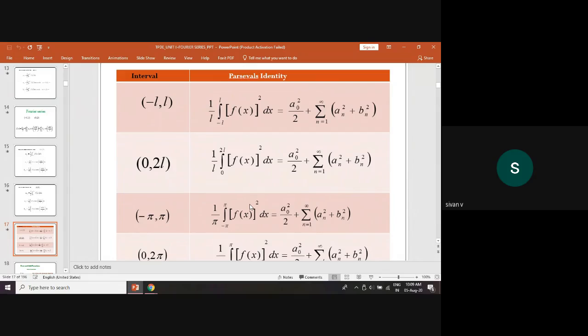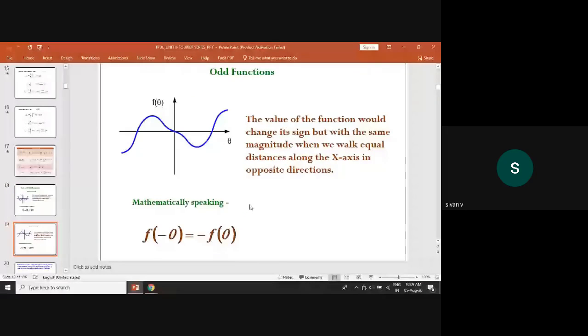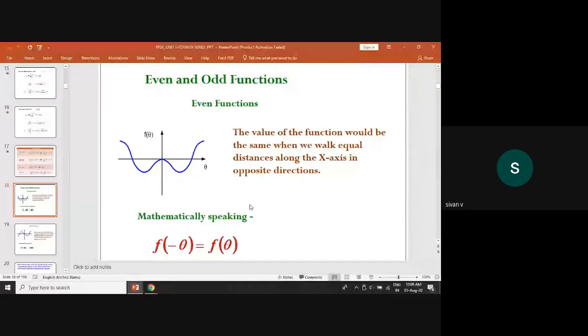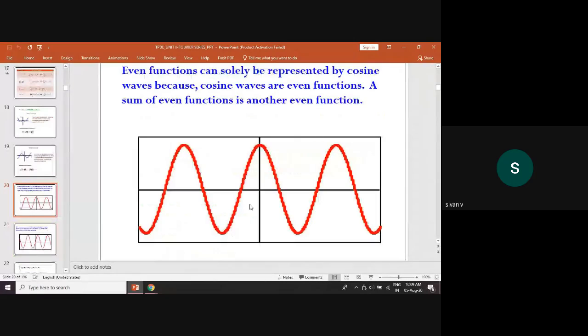After that, we are explaining the even function and odd function like in the formula. This is odd function, its diagram here. Next, the even function can solely represent the cosine waves, and this one is sine wave.